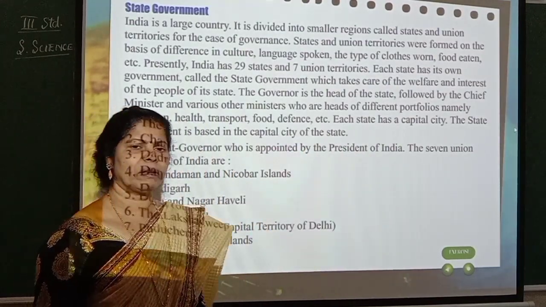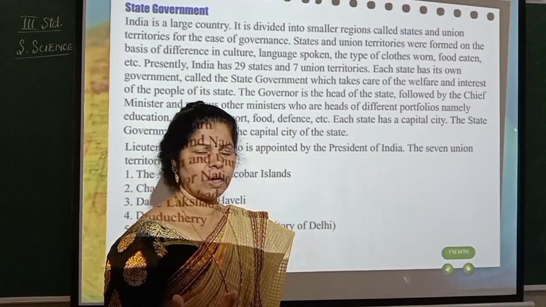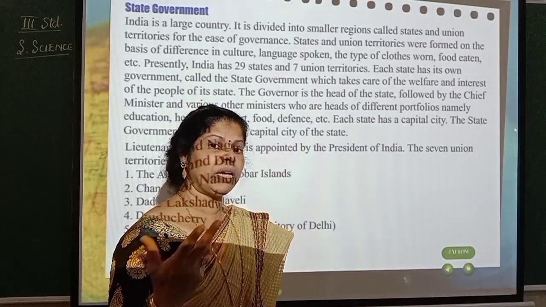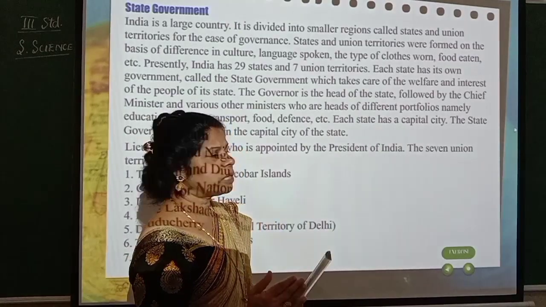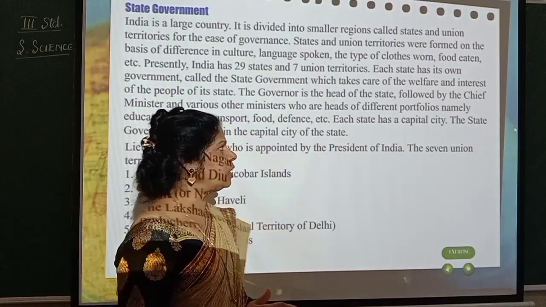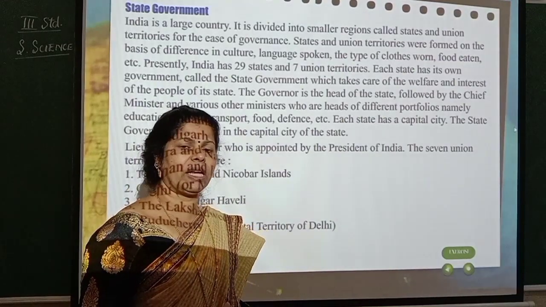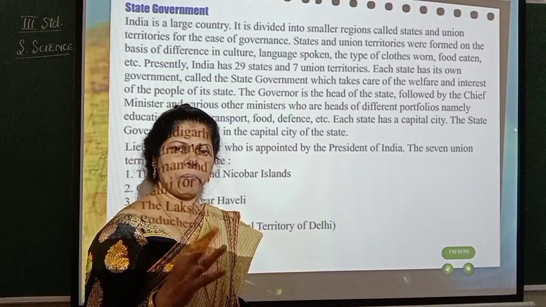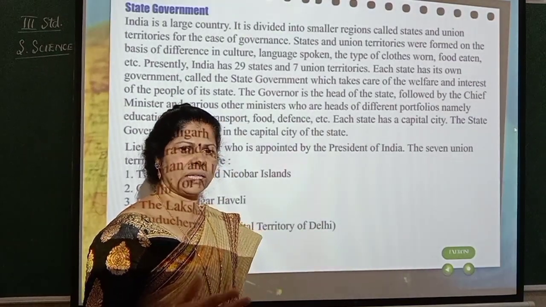Then food eaten. Now normally here in Karnataka, the main food is ragi or rice. But when you go to North India, wheat is more. They use more wheat, godi. Understood? So it depends upon the food we eat also. Here we eat rice, there they make rotis. And we eat these balls, ragi balls, isn't it? But on the north side, it is all made of wheat, godi, rotis and other things.